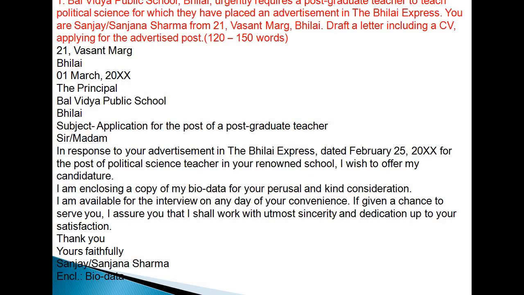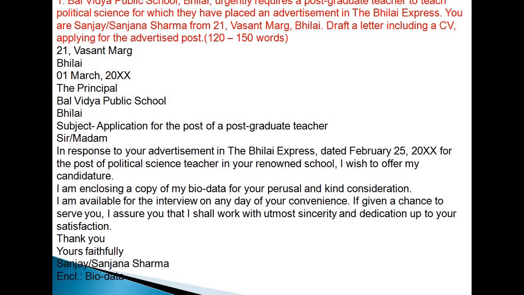Now we will do one example. One question is there. Bal Vidya Public School Bhilai urgently requires a postgraduate teacher to teach political science, for which they have placed an advertisement in the Bhilai Express. You are Sanjay or Sanjana Sharma of 21 Vasant Marg Bhilai. Draft a letter including a CV applying for the advertisement, and the word limit in your board exam is around 120 to 150 words. So first you should write your address like this, 21 Vasant Marg Bhilai.